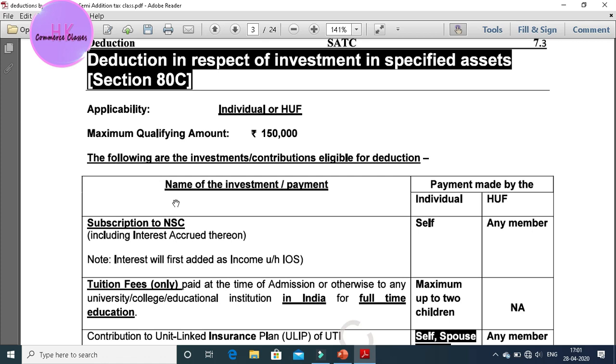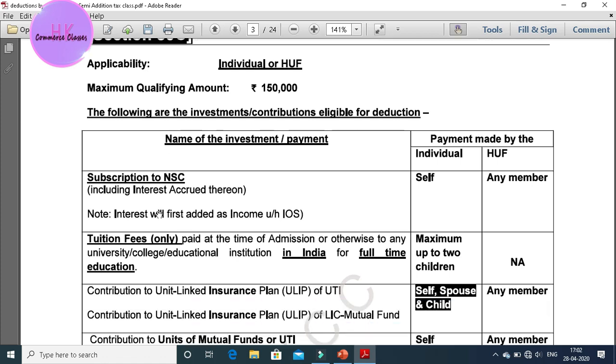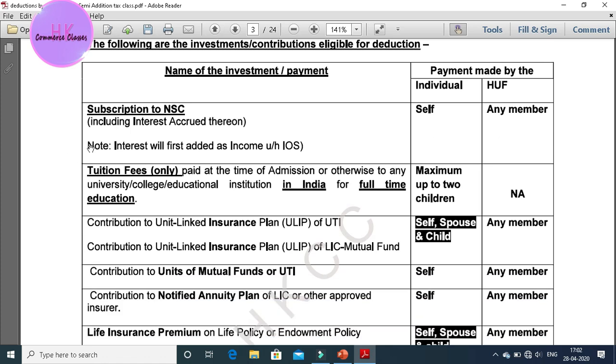Applicability: it is only applicable to individuals or Hindu undivided family. A suitable table has been made and categorized into two parts, the individual category and the HUF category. Tuition fee paid at the time of admission or otherwise to any university or educational institution in India for full-time education can be claimed for up to only two children, and is not available for the HUF category.